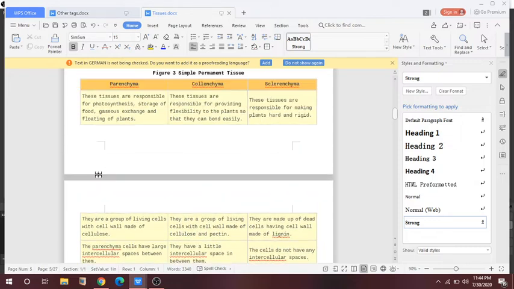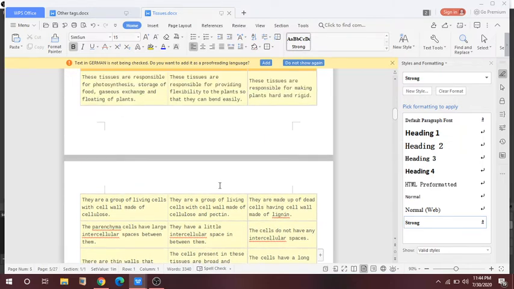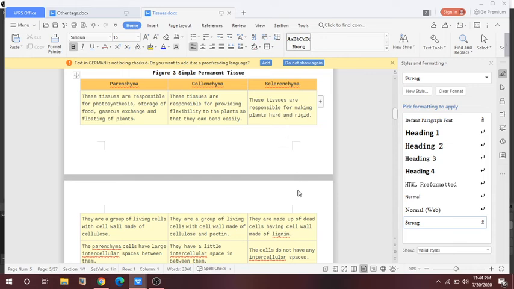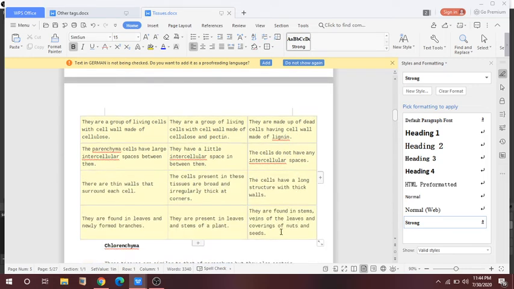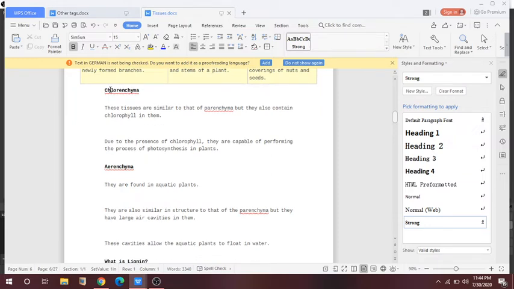So here, last one is the location. Parenchyma are found in the leaves and the newly formed branches. Collenchyma are present in the leaves and the stem of the branch of the plant, and the last one is sclerenchyma. They are found in the stem, veins of the leaves and the covering of nuts and seeds. So these are the differences I have discussed. This is very, very important. There are a lot of chances the differences will come in your exam, so you have to learn it and understand the concept. So now chlorenchyma.